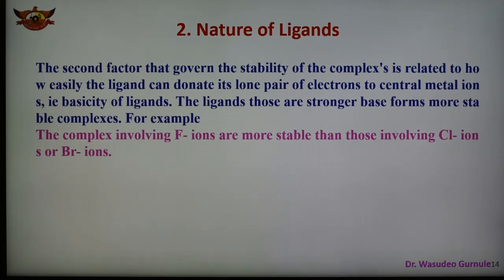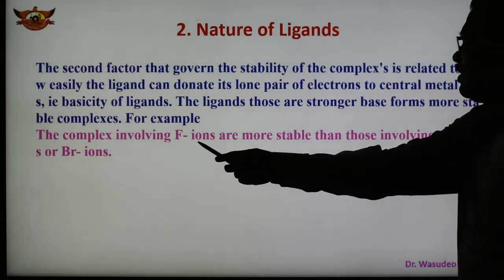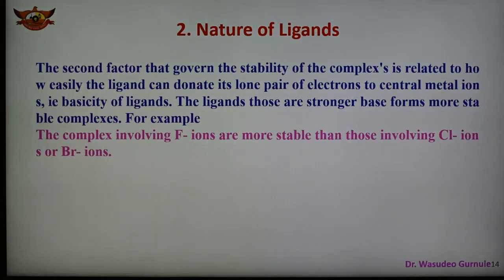So we can say that in case of an anionic ligand, the higher the charge and the smaller the size, the more stable is the complex formed. For example, F minus ion forms more stable complexes as compared to Cl minus or Br minus ion. So the nature of ligand also affects stability.